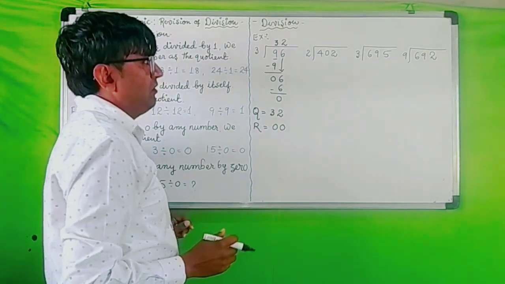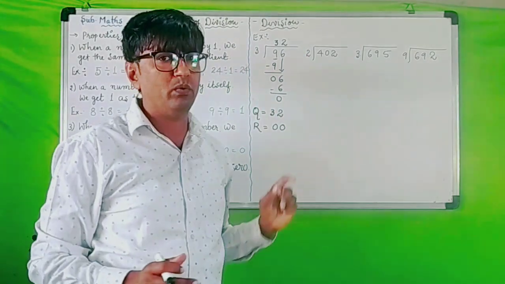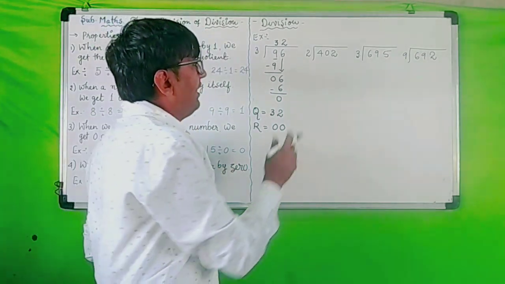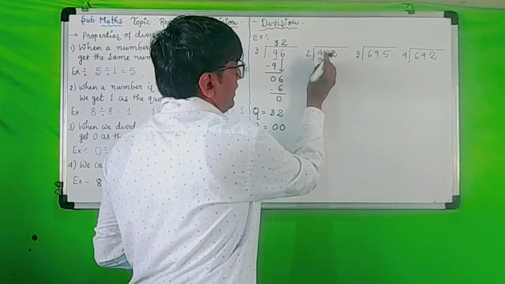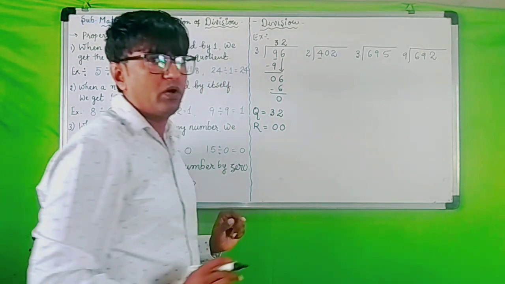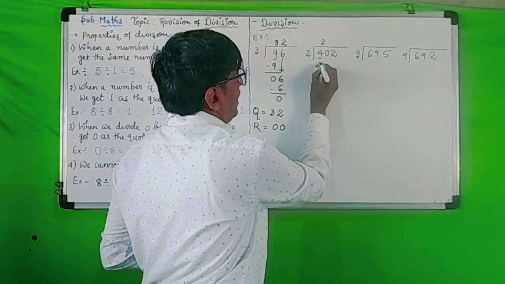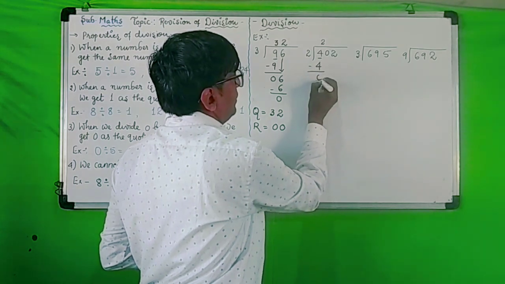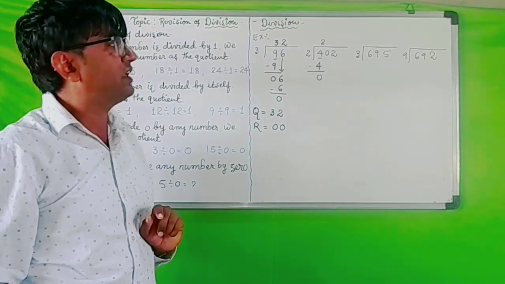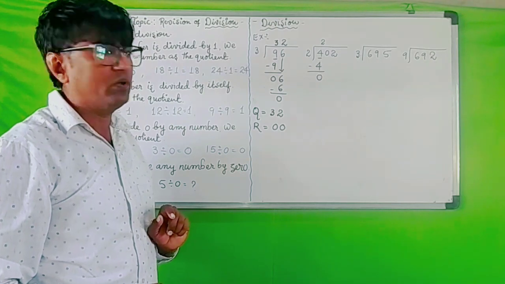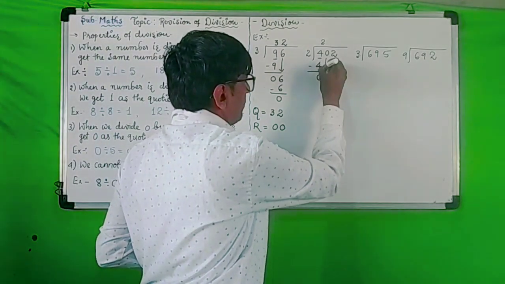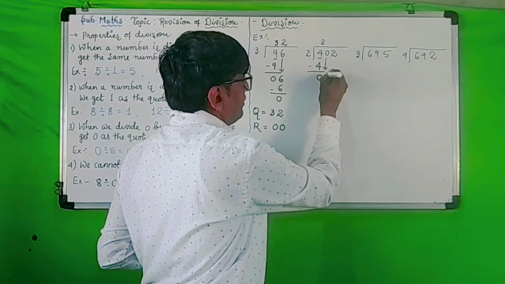Next question. 402 divided by 2. We take a single digit because 4 is greater than 2. So 2 ones are 2, 2 twos are 4. 4 minus 4 equals 0. Then bring 0 down.